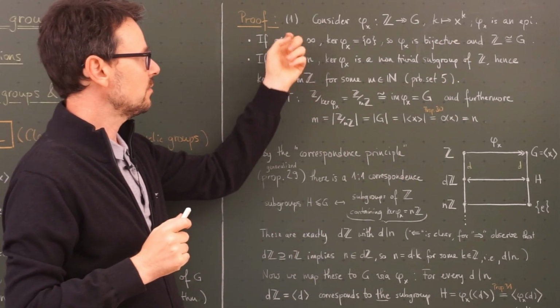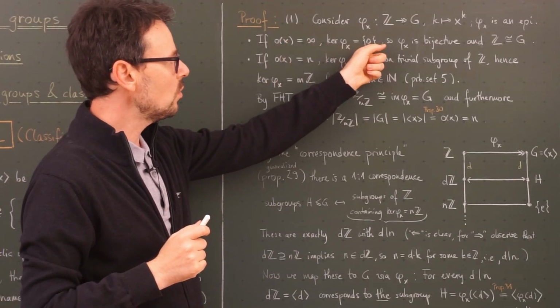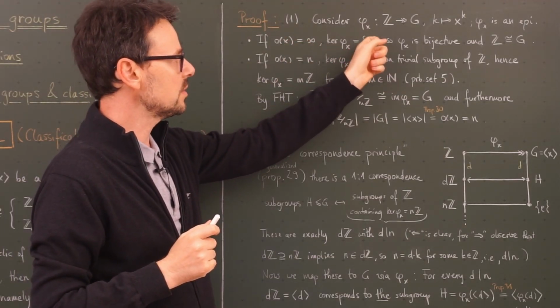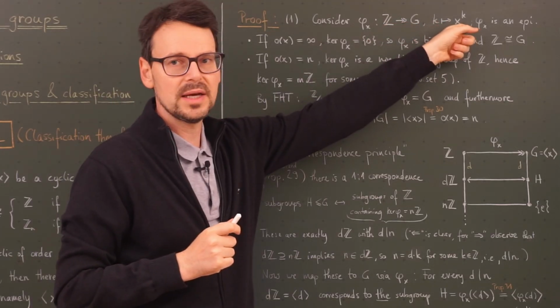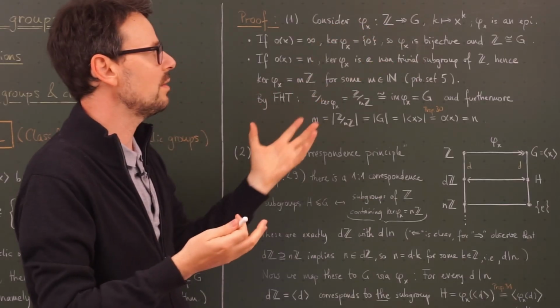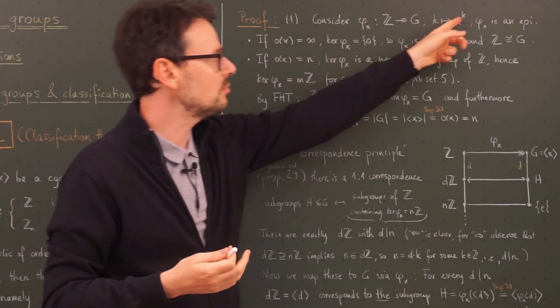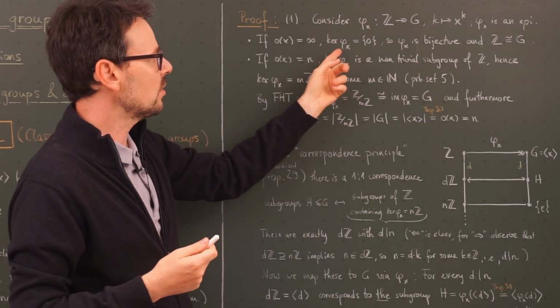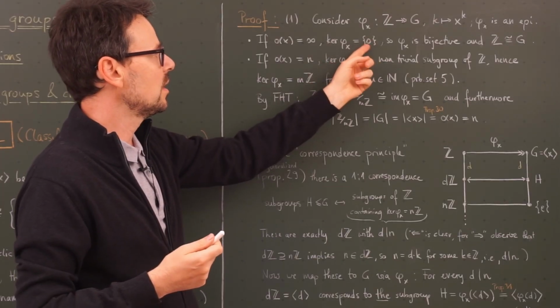So in the case of infinite order, only 0 lies in the kernel. x to the power of 0 is defined to be the identity, and no other integer can give me the identity. So the kernel of phi sub x is trivial.